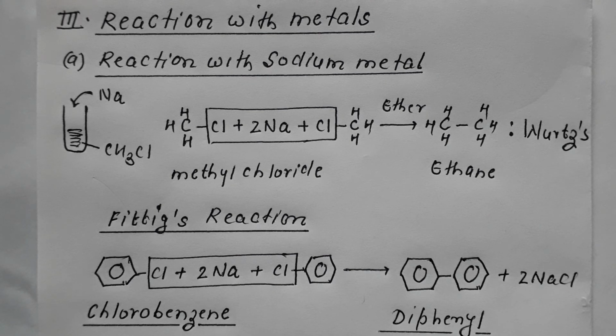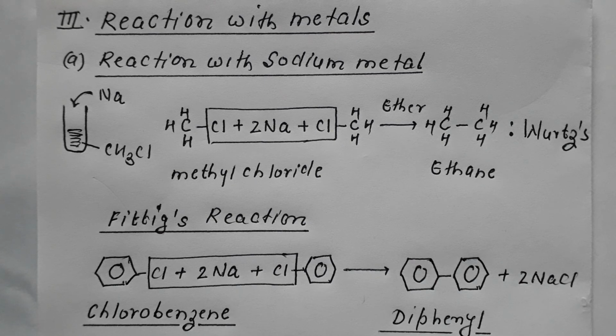We are dealing with the chemical properties of haloarene. In part 1 of chemical properties, we dealt with the reactivity of haloarene. We have already discussed that the reactivity of haloarene as compared to haloalkane is quite low. There are two reasons: one is the presence of resonance in haloarene and the other is the double bond character. We discussed that in the previous video, part 1.